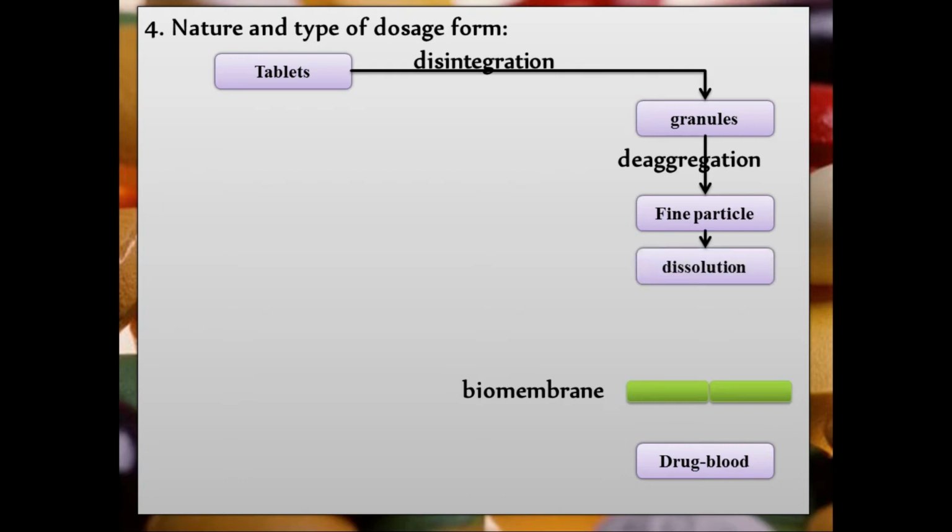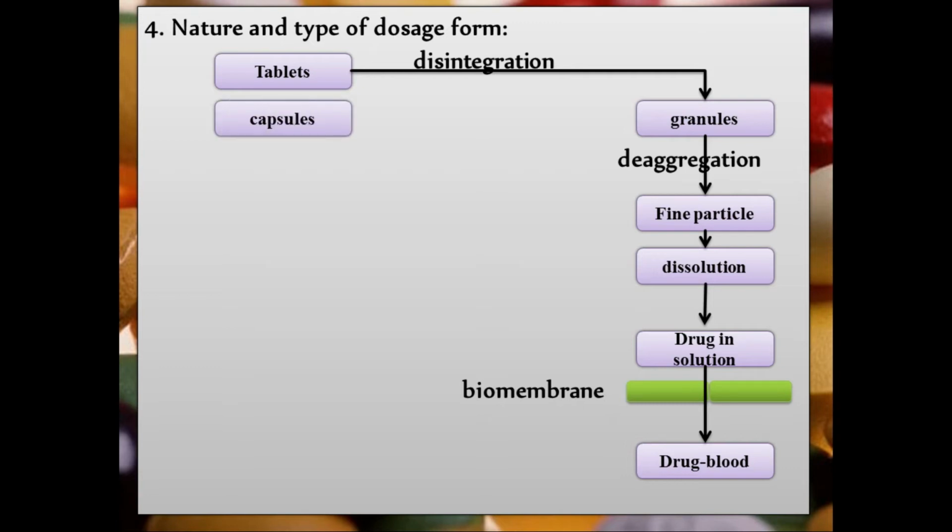After dissolution, the drug goes into solution, and then the drug crosses the biomembrane and enters the systemic circulation. Why different dosage forms have different absorption ability, I am going to explain with this animation. Then secondly, capsules.